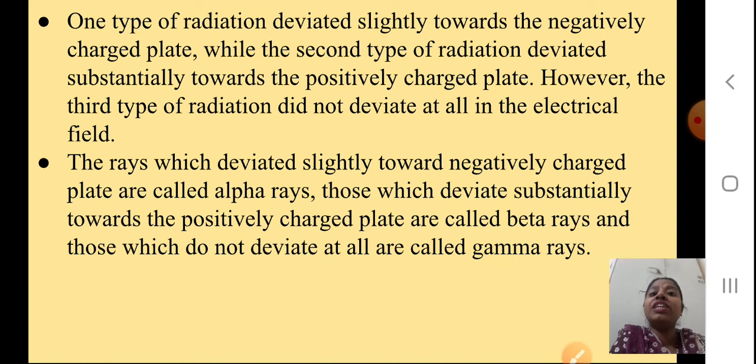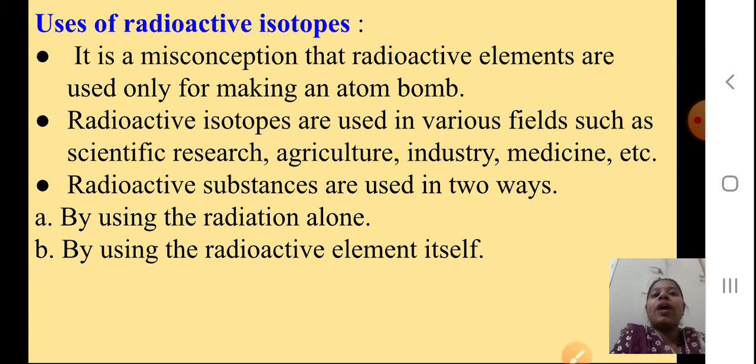The rays which deviated slightly towards the negatively charged plate, we call them alpha rays, and those which deviated towards the positively charged plate, we call them beta rays, and those which did not deviate at all, we call them gamma rays. Okay, clear what are alpha, beta and gamma rays? Remember this.